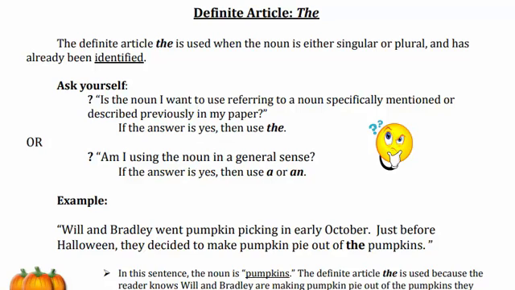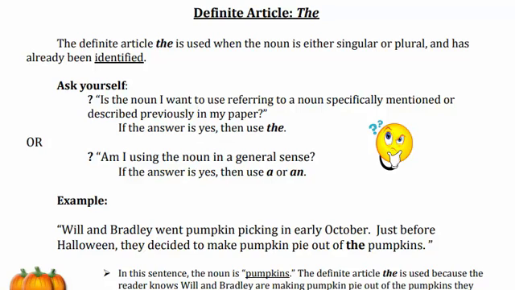So the keywords are singular or plural. There is no category where you only use the singular word along with the, or only use the plural word. Both the singular and plural words you can use with the article. The other main key point is identified. It means it is a specific word. It is not a general word. It is specific. It is famous. It is a proper noun. So the article is always used with the word which has already been identified.